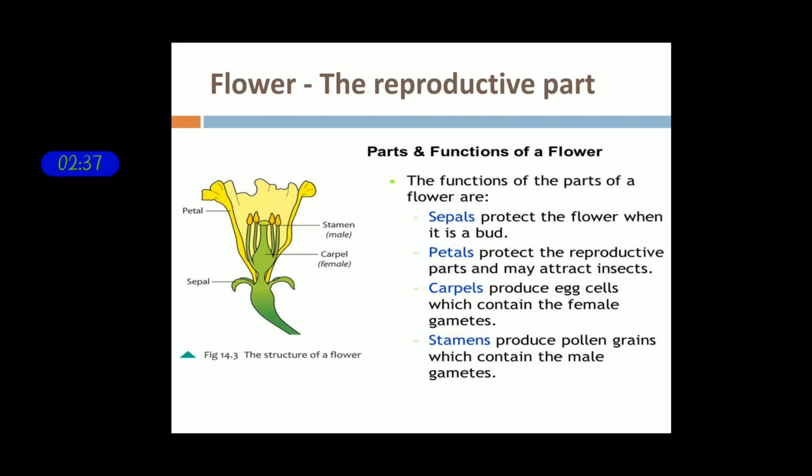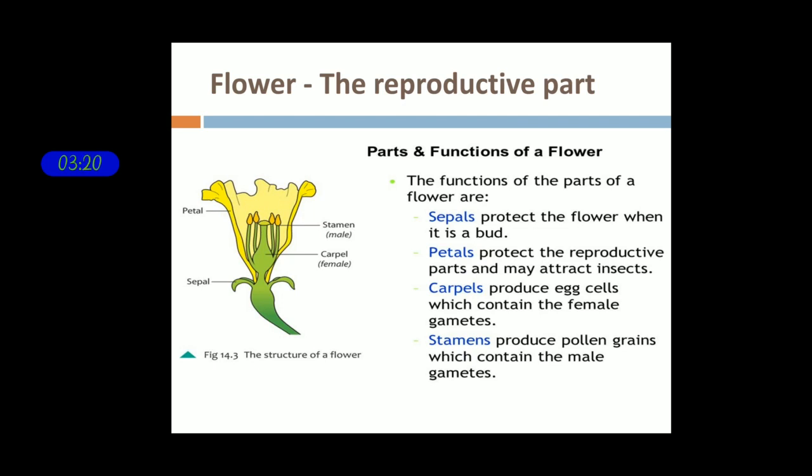You have to know what parts this flower consists of. So, parts and functions of a flower. You can observe four parts: sepals, petals, stamen, and carpel. Let us study one by one. Sepals can be seen small in structure within the flower, and their function is to protect the flower. Petals are a part of the flower, and they attract the insects. They can be seen in different colors, and by these different colors, they attract the insects.